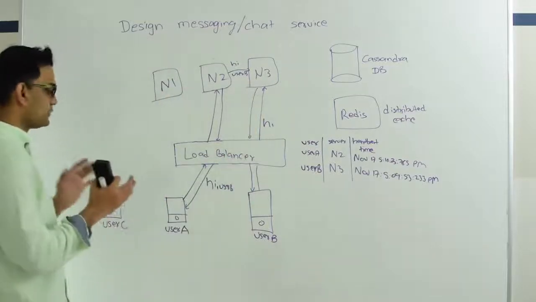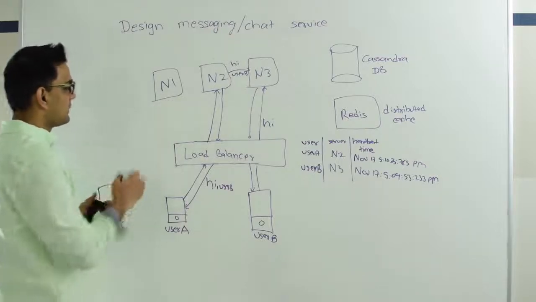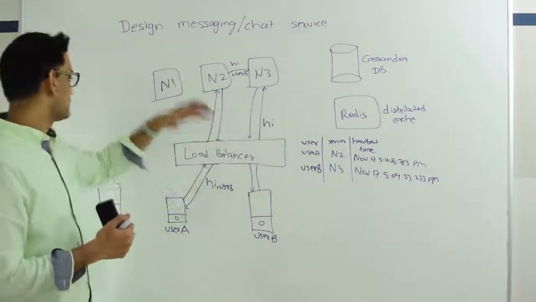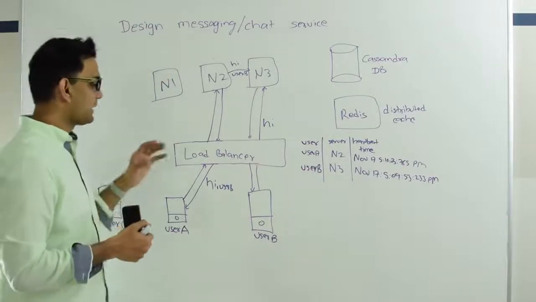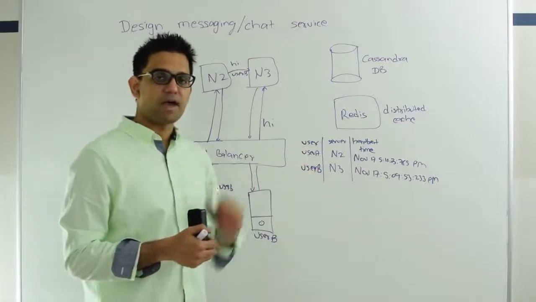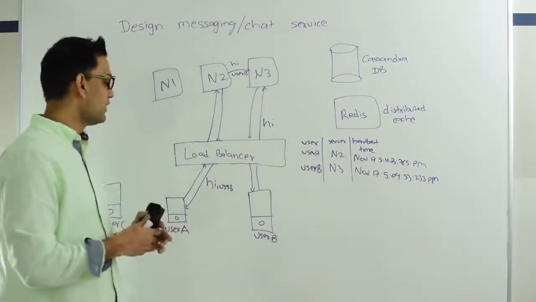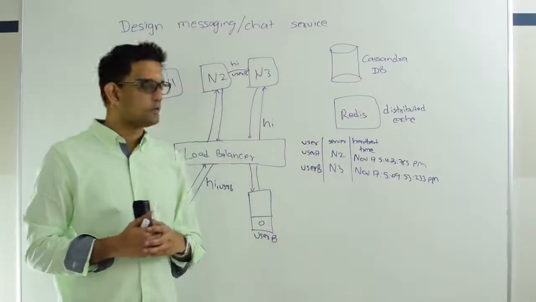And when user C does come online, and whoever is managing user C, let's suppose N1, he will read from the database, see that there are some unread messages, and then he's going to transmit all that information to user C, and at the same time he'll update his Redis entries, recording the fact that user C is online. So this is our big picture of how the chat communication will happen between two users.